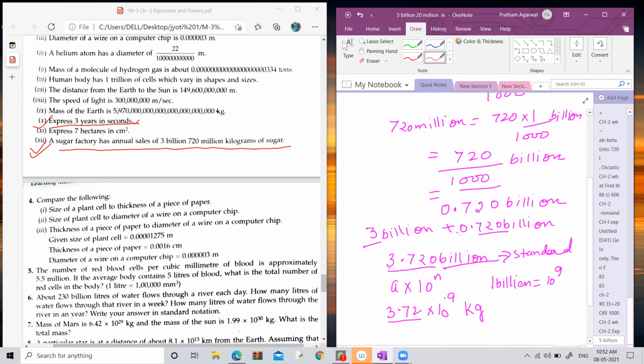I hope it is clear, Ishika. I think this is the query of Ishika. I hope it is clear, Ishika. Please raise your hand. What happened, Ishika? Why are you not showing the thumb or whatever it is? Please respond.